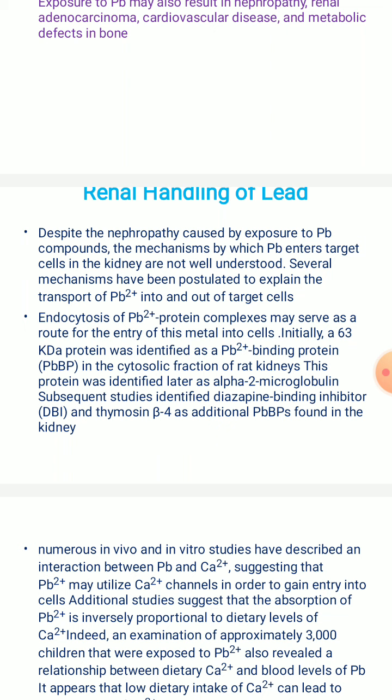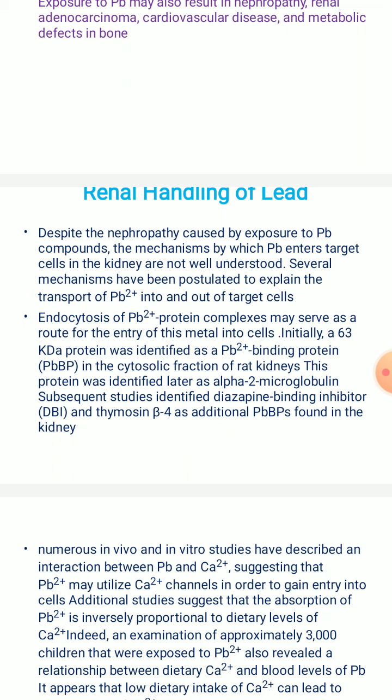Subsequent studies identified diazepam binding inhibitor, as well as thymosin beta 4, as additional Pb2+ binding proteins found in the kidneys.